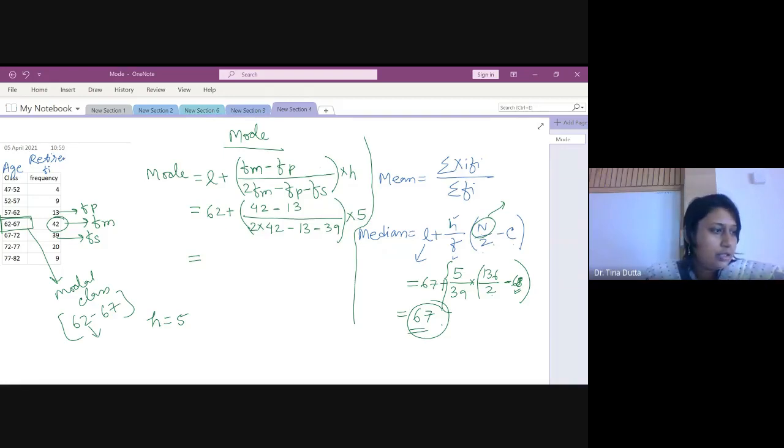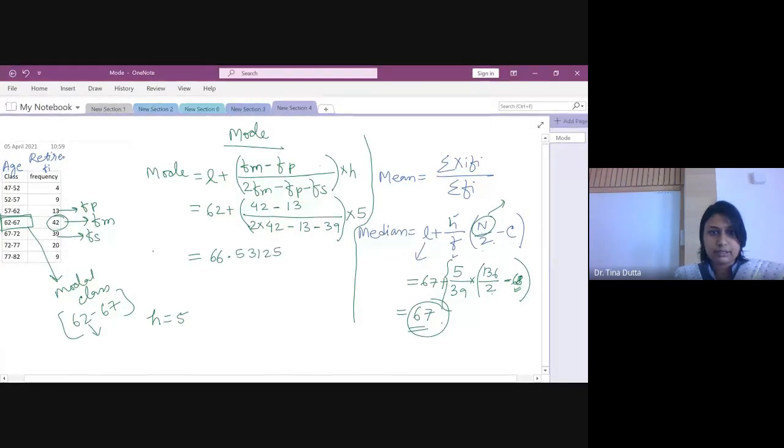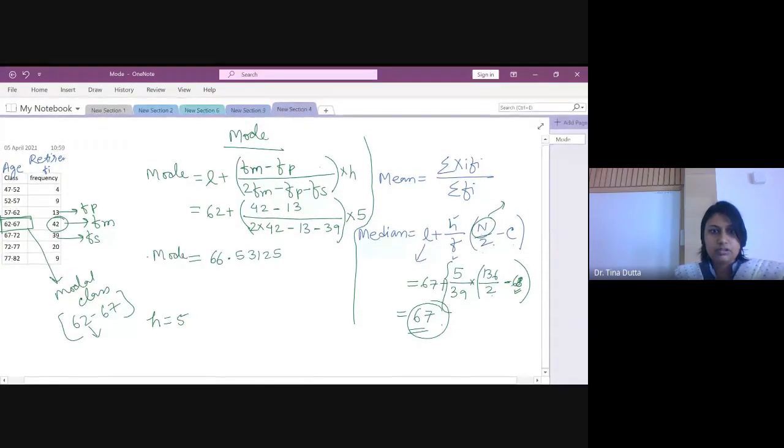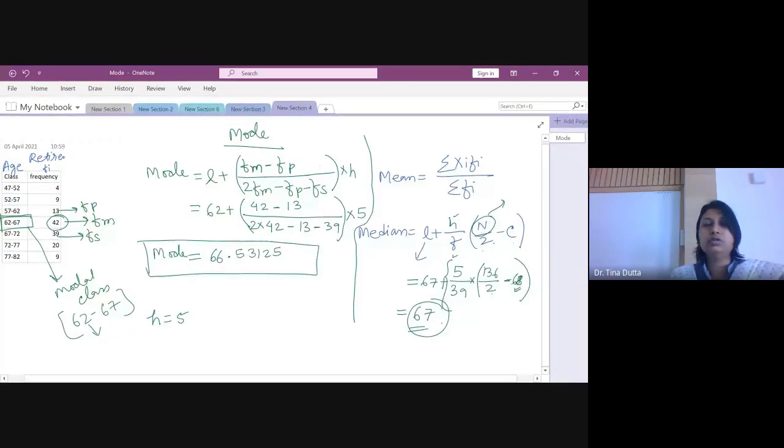Okay, so I got it 66.53125. Yes, Sujal. Yes, correct, Sujal. So the mode value is 66.53125. Correct. This is mode. So see, this is very easy. You just need to remember the formula, the notations and the meaning of the notation, and then you can calculate mean median mode very easily.